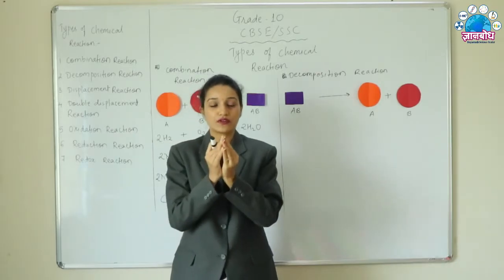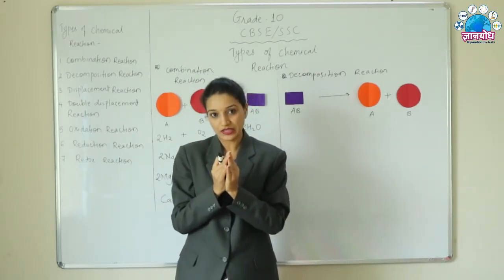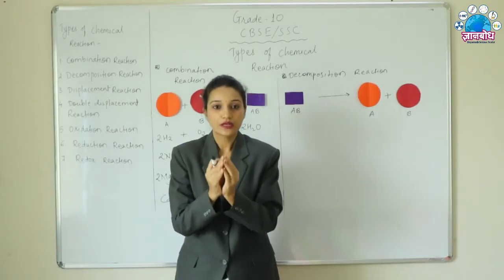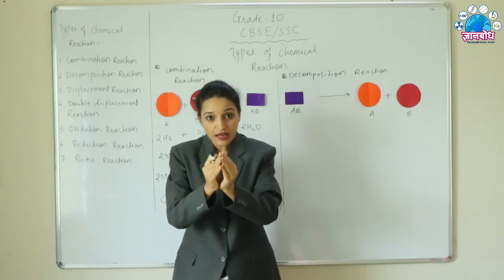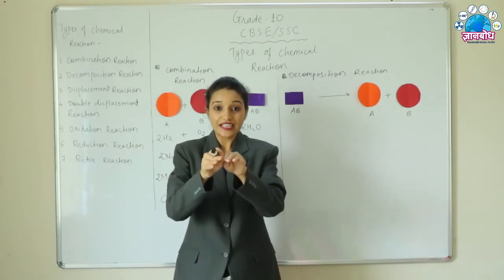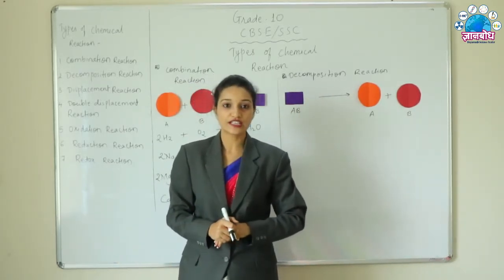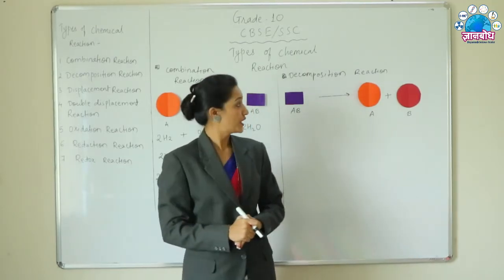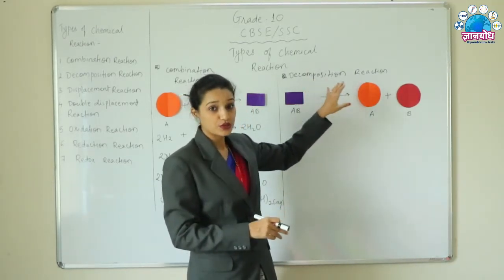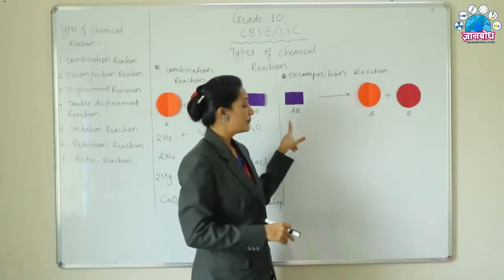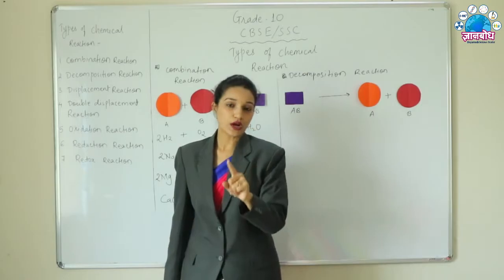Some elements will be there, some other components will be there. So there is a combination of some elements or some compounds, and we decompose them. So this particular reaction is called a decomposition reaction. Now this decomposition reaction will give us two products by decomposing only one reactant.